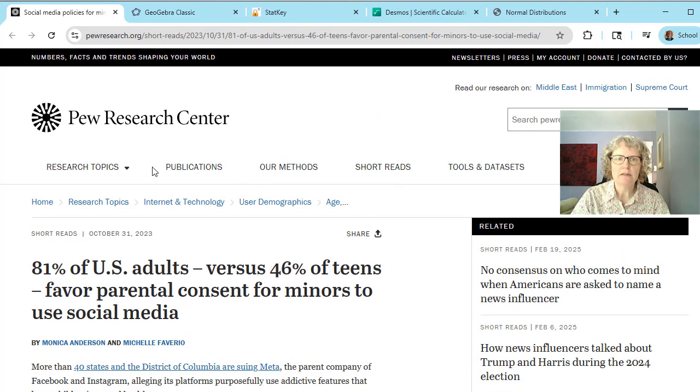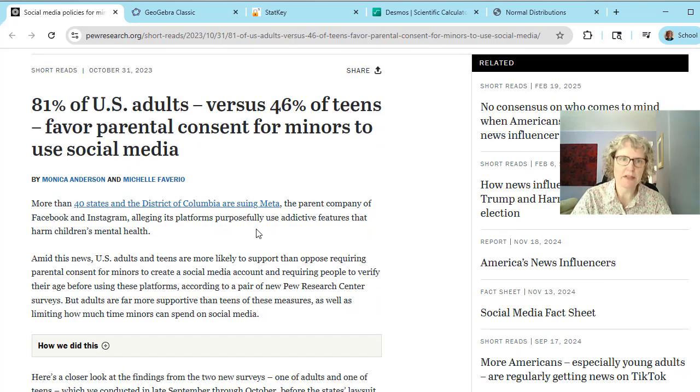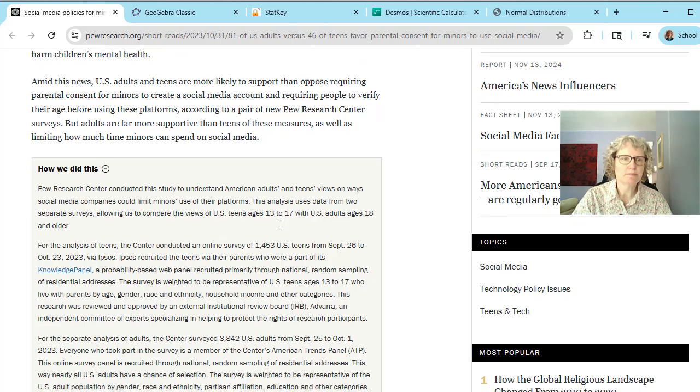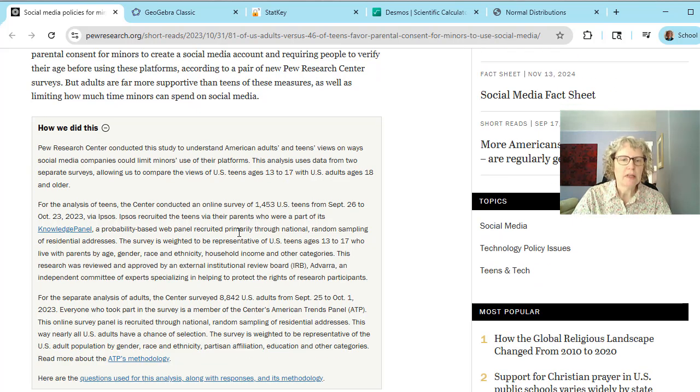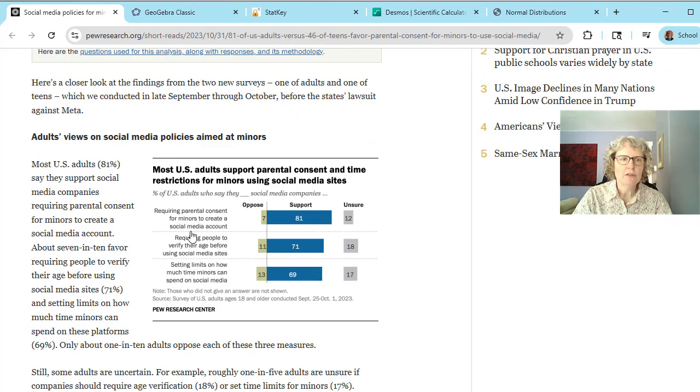There are a lot of these polls just going on all the time. You can explore this and find some topics you're interested in if you'd like to. So this headline is 81% of U.S. adults versus 46% of teens favor parental consent for minors to use social media. Okay, so there's a lot about social media and mental health right now. You're welcome to explore this a little bit more. You'll see methodology, how we did this. And there's a separate survey for parents, a separate one for teens, and then you can even go more in depth. So I just picked one of the results.